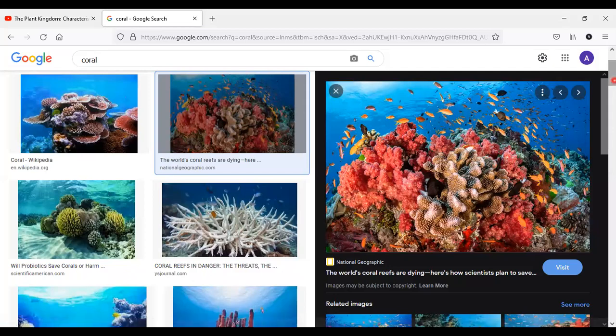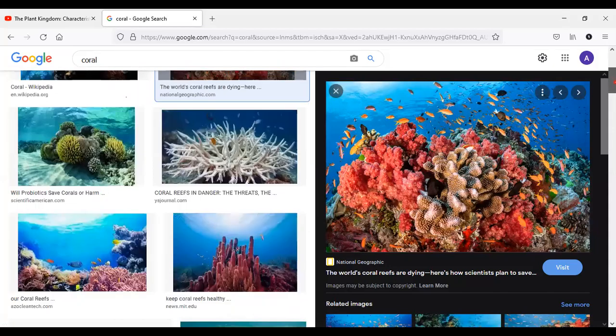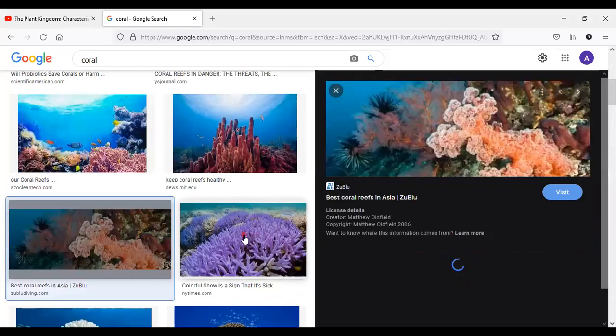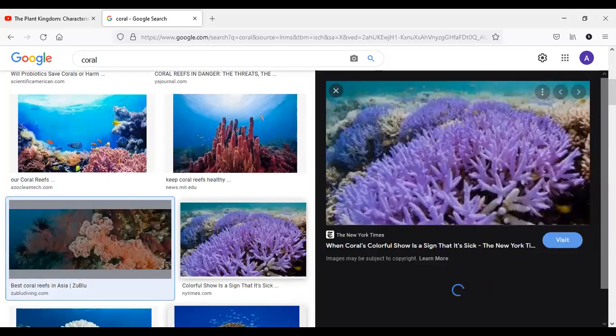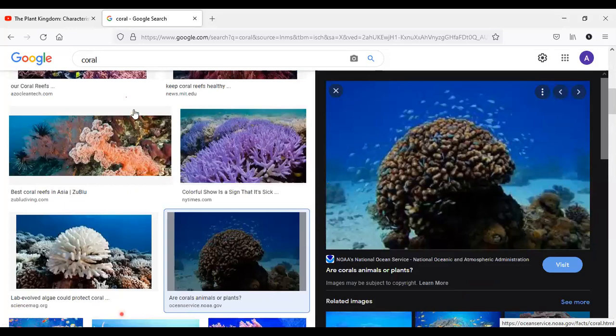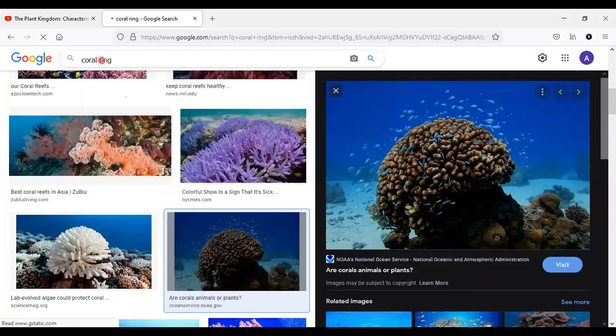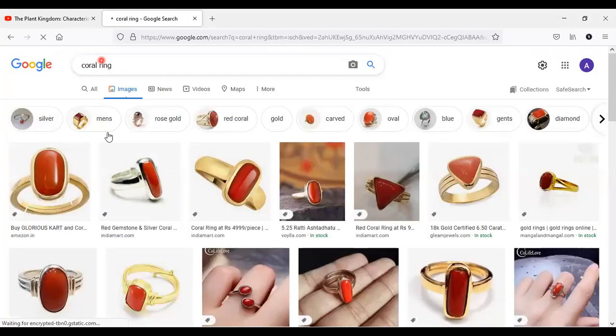Due to water pollution, due to other invasion by human beings, you can see how beautiful the pictures of corals are, visible. I can show you also, see this type of gemstones. Have you ever seen? Yes, ma'am. Yes, so ma'am, they are made up of dead bodies of coral only.